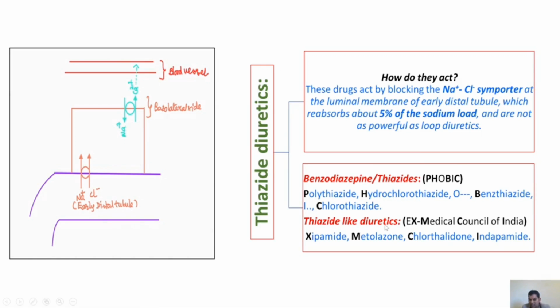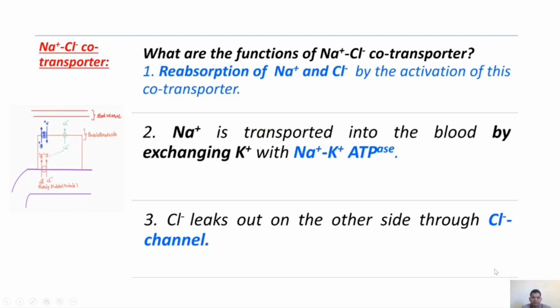These are the drugs that do not have a similar structure to that of thiazides, but they have the same mechanism of action. What are those? Here is the mnemonic, X, M, C, I, but we have to see the capital letters in bold. X, Xipamide. M, Metolazone. C, Chlorthalidone. I, Indapamide.